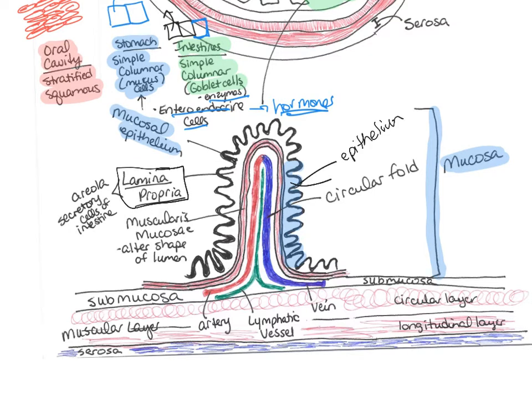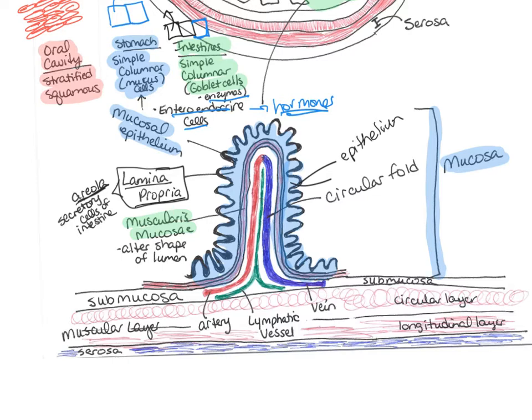Now the lamina propria is basically an underlying areolar tissue. So it's a connective tissue, and it contains blood vessels and sensory nerve endings and lymphatic vessels. It contains smooth muscle cells. It contains lymphoid tissue and mucus glands. So it has a potpourri of different types of things in there, but basically your blood vessels and lymphatics. There's also, within that lamina propria, like I mentioned, a smooth muscle, and that smooth muscle is called the muscularis mucosa.